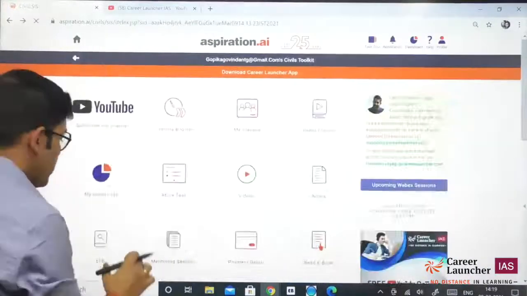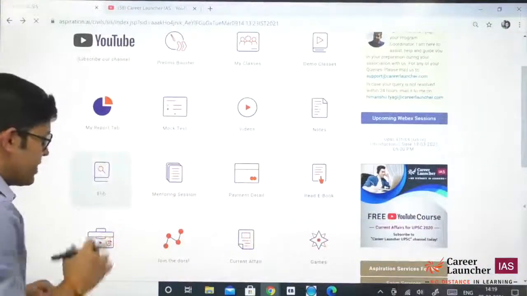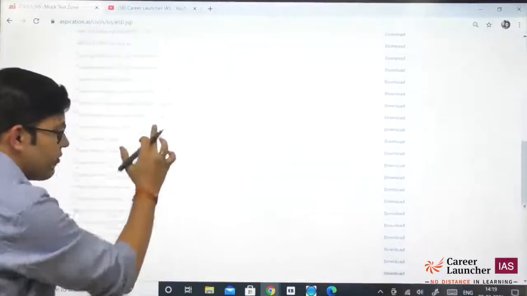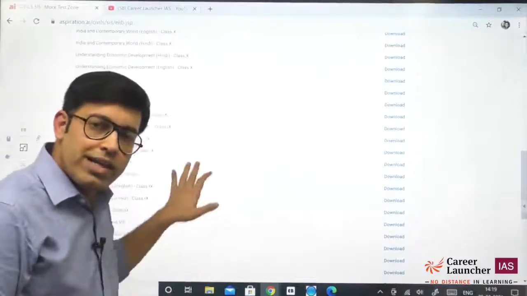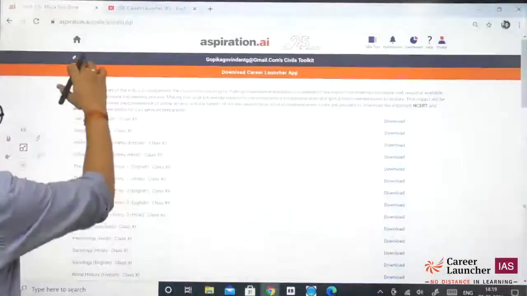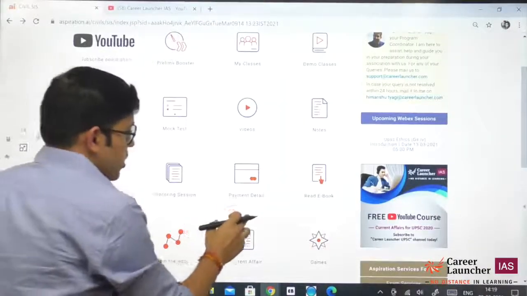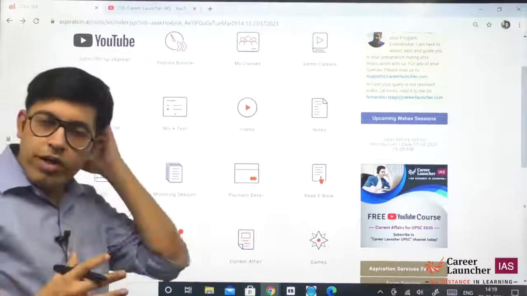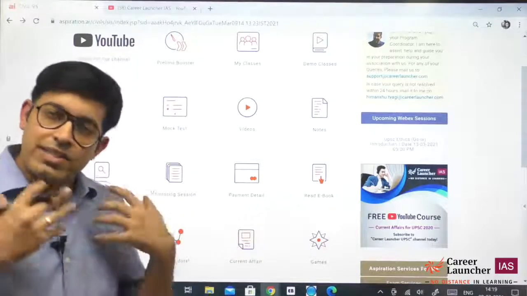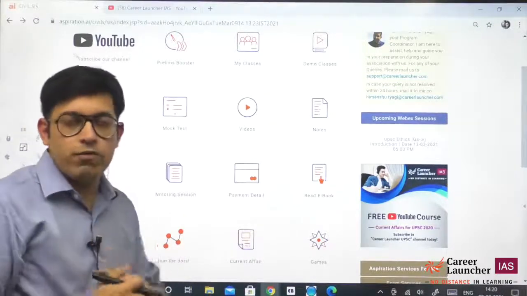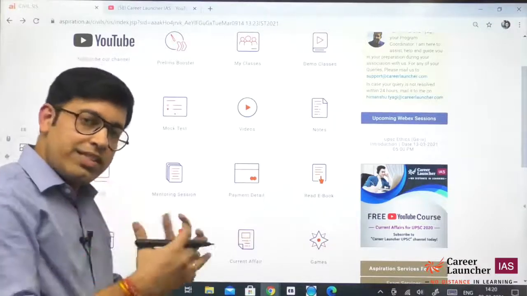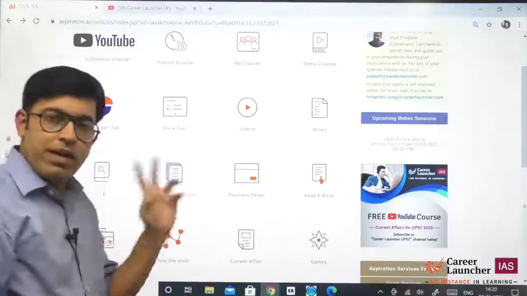Then comes the next tab, which is the e-library, which is basically online ebooks allotted to you. These are basically NCERTs from class 6 to 12th in Hindi and English. All the NCERTs are available here in downloadable format. You can read them from there. Then there is a mentoring session tab where we do a lot of sessions with ex-IAS officers and serving IAS officers. Just like on 13th of March we are doing one session with G. Subbarao sir, who is an ex-IAS officer and an ethics author.